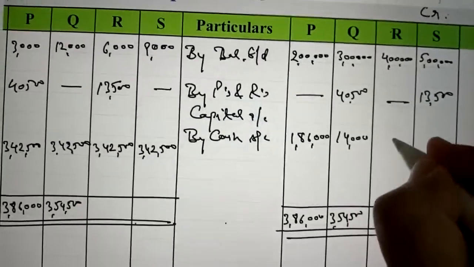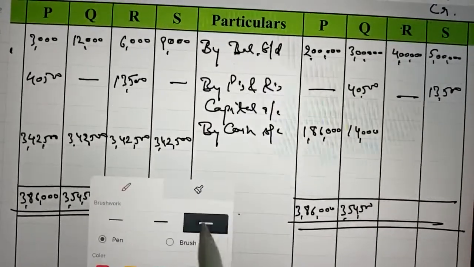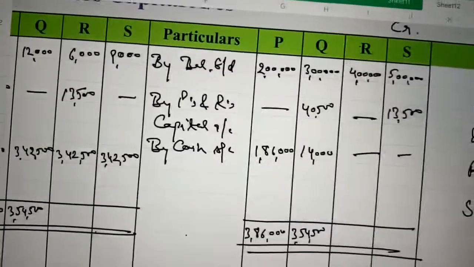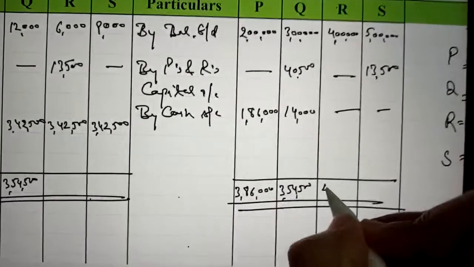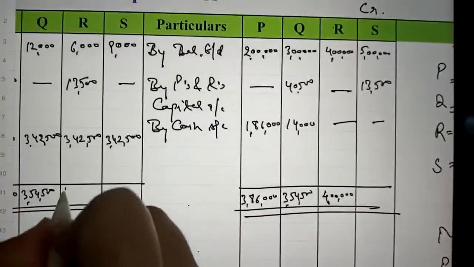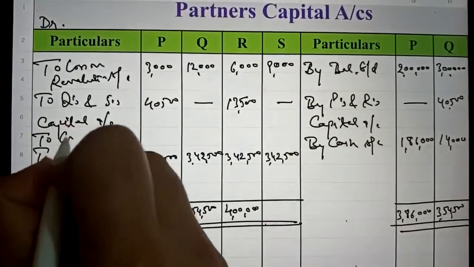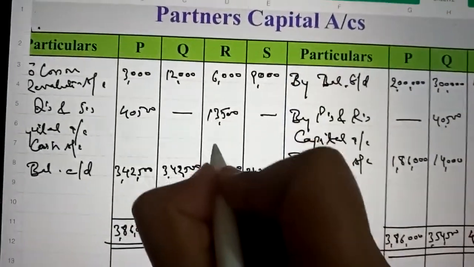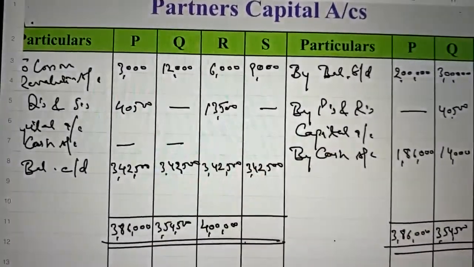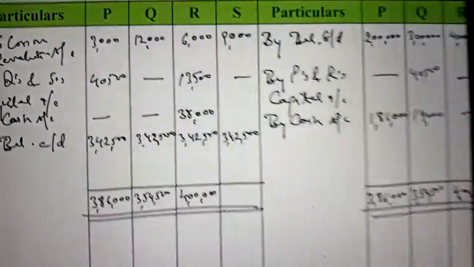So now come to R and S, and here in case of R, its credit side is more than the total of debit side. So 4 lakh is the total, and on debit side we will write its balancing figure to cash account, and it will come rupees 38,000 here.